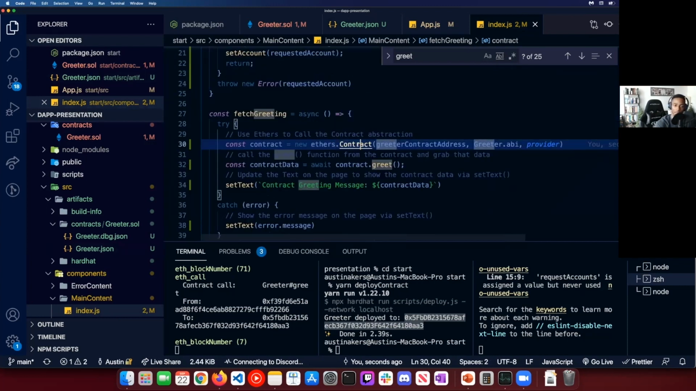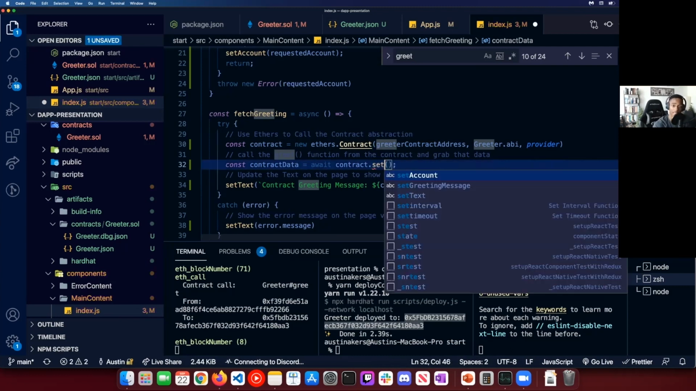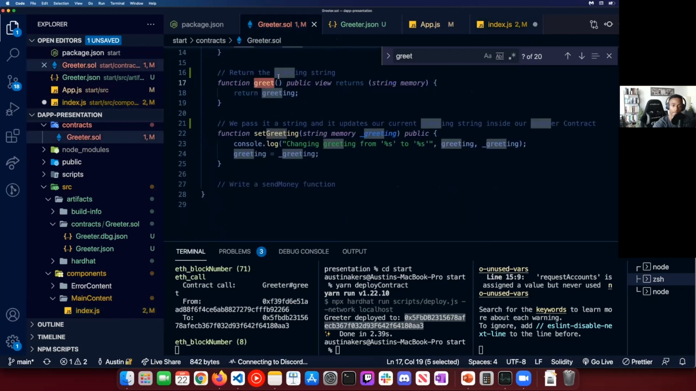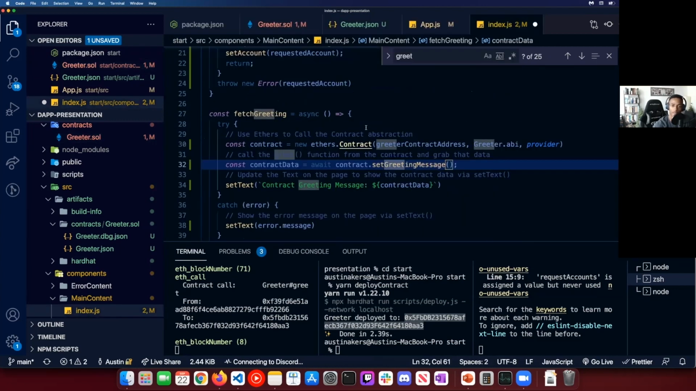We want to create some sort of contract that we can interact with on the front end. So hence our contract. It does all this stuff and makes it nice and usable for us on the front end to be able to call a lot of the functions that we have on that. So if I wanted to do contract.set, I think it is set greeting, actually. We can call that function as well, right?